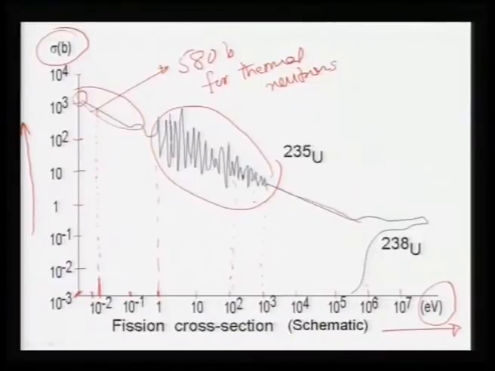Here is 10 to the power 6, that is 1 mega electron volt. This is also an important number, 1 mega electron volt, 2 mega electron volt, because the neutrons that are produced in a fission reaction, the prompt neutrons, are of this energy, something like 2 mega electron volt.